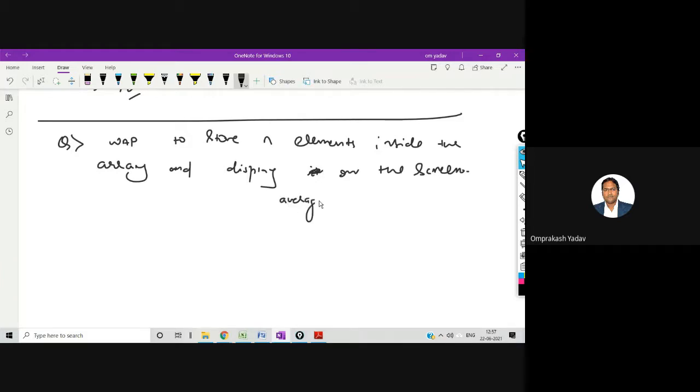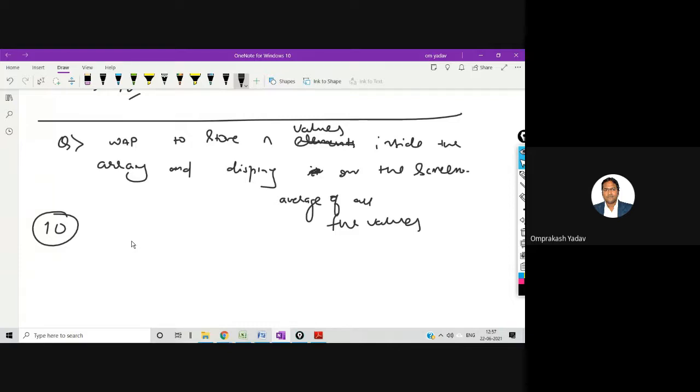Write a program to store n values inside the array and display average of all the values on the screen. Okay. So in short, let's say suppose we are entering 10 elements, so we will have to find out the average of all those elements and we have to display it there.